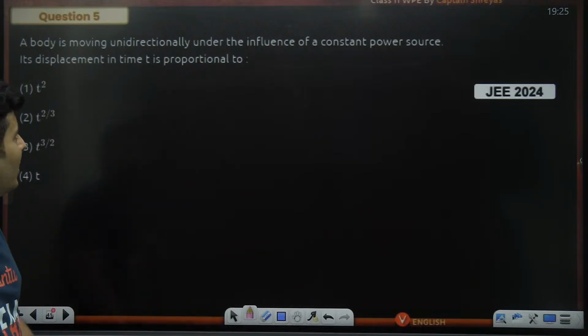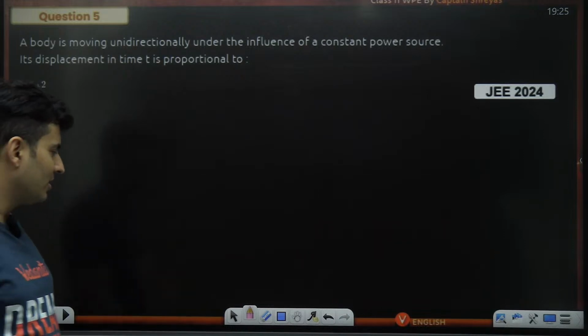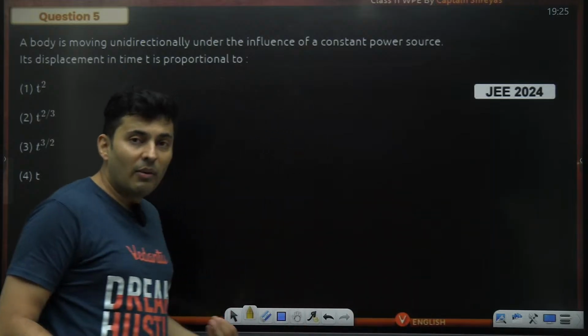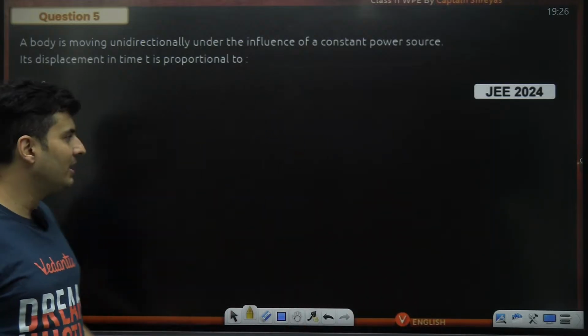So the body is moving in a direction with a force of constant power. The displacement is proportional to... This was a very famous question. This has been asked multiple number of times. Power is constant. How will displacement change with time?